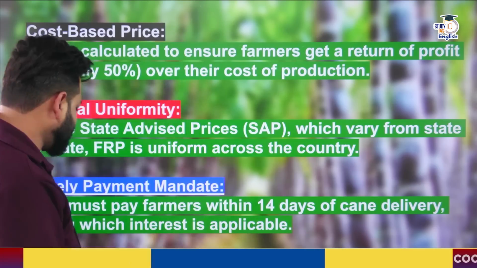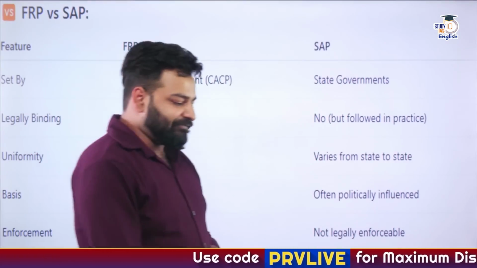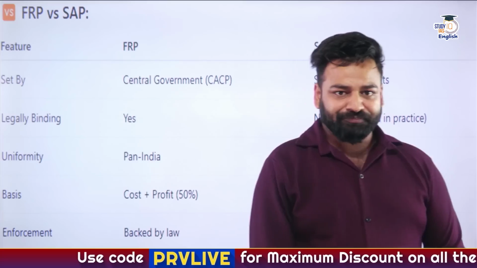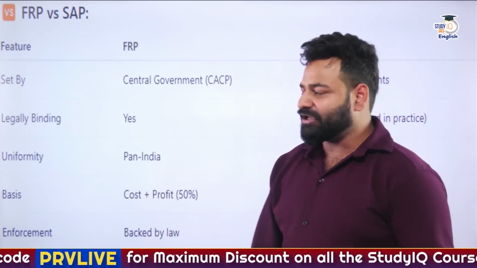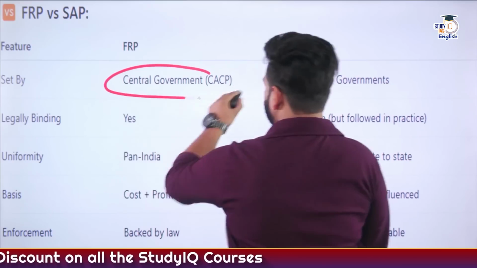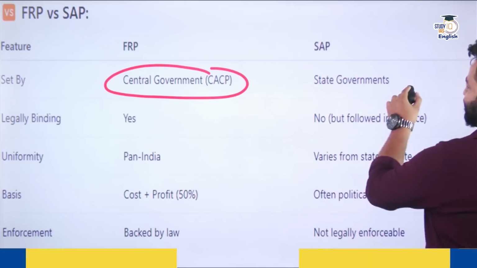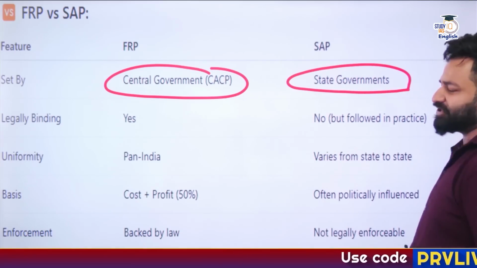Right? So this is what the FRP is all about. Secondly, the difference between FRP and SAP. So FRP, as you can see, comes from the central government, through the CACP. And secondly, SAP, that is the State Advised Price, obviously comes through the state government.